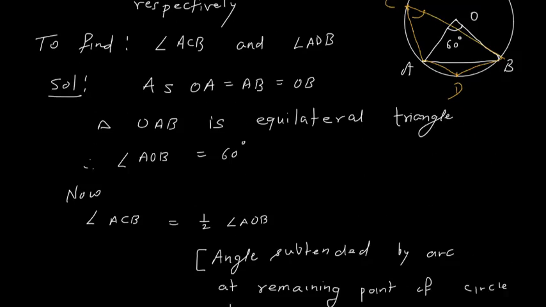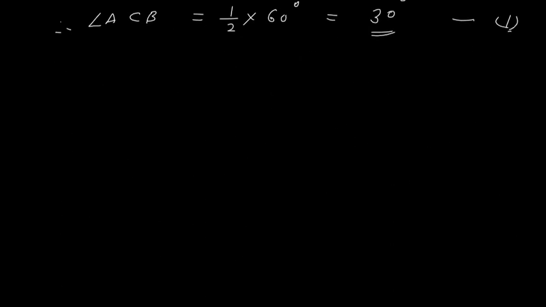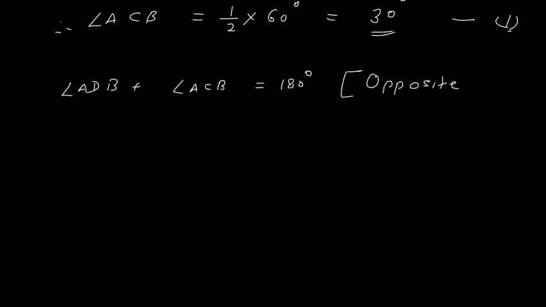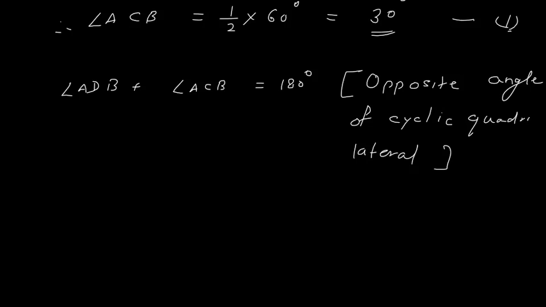Now angle ADB plus angle ACB is equal to 180 degrees, because opposite angles of a cyclic quadrilateral are supplementary.